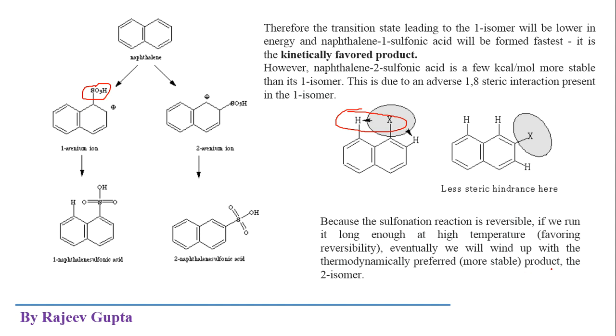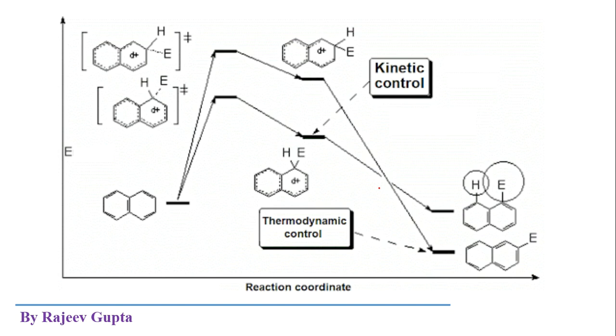It means if we run this reaction for a long time, then obviously we are moving towards the thermodynamically controlled reaction where the more stable product will be formed, and this more stable product will not break easily and will not form naphthalene and sulfuric acid again.